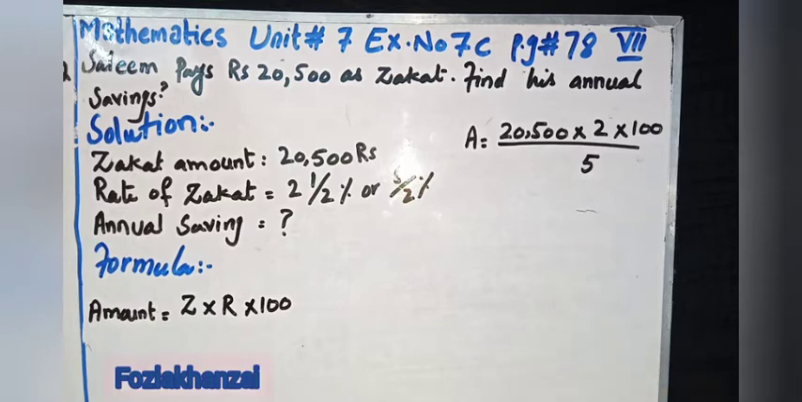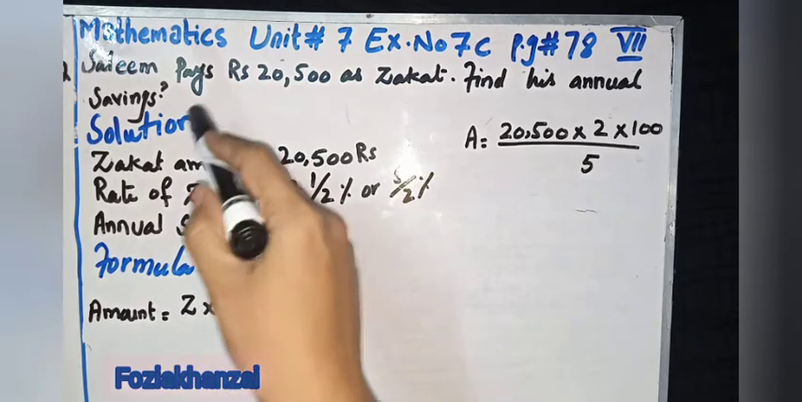Just compare question number 1 and 2, girls. In the first question, Mr. and Mrs. Javed, we find the amount of zakat. Already the total amount or total saving is given. In that question we apply the simple zakat formula, 5/2%. But in this part zakat is paid, so we reciprocal the formula of zakat.